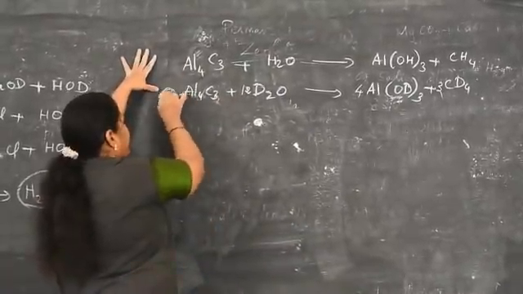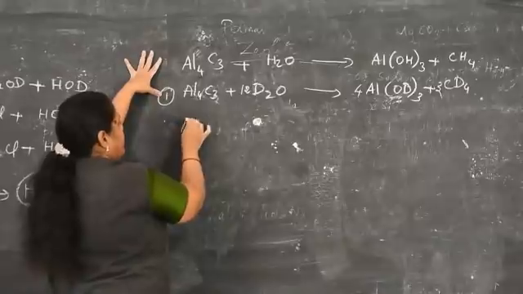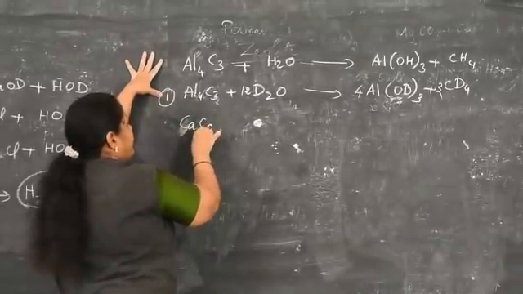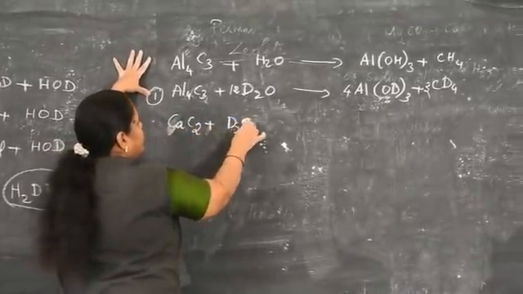This is the first reaction. Like that, the second one, calcium carbide reacts with D2O.